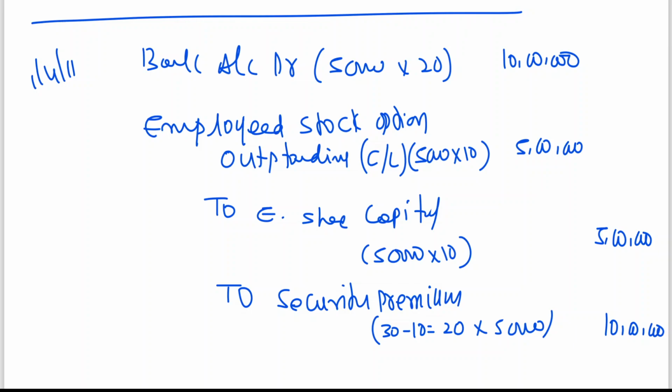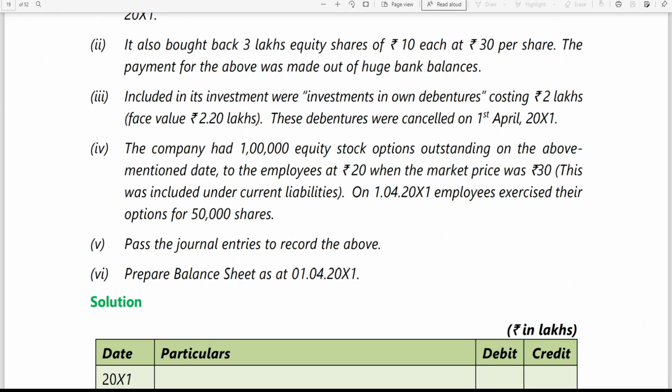Now this employee stock option outstanding is appearing under the current liabilities. After writing this entry, the employee stock option outstanding is to be deducted from current liabilities. This is what they have done. You can see the redemption of preference shares concept, that you understand.